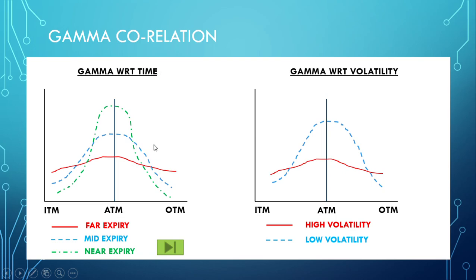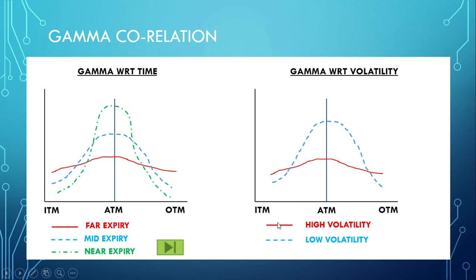So this is, again, I have marked how gamma with respect to time moves. So for far expiry, the change of gamma is not much, and it generally is a flattish feature with a little high on the ATM side. For mid expiry, as you can see, it has started taking the curve and it is highest near the ATM and then again goes low towards the OTM. And for the nearest expiry, that is the upcoming week, the gamma is highest near the ATM.